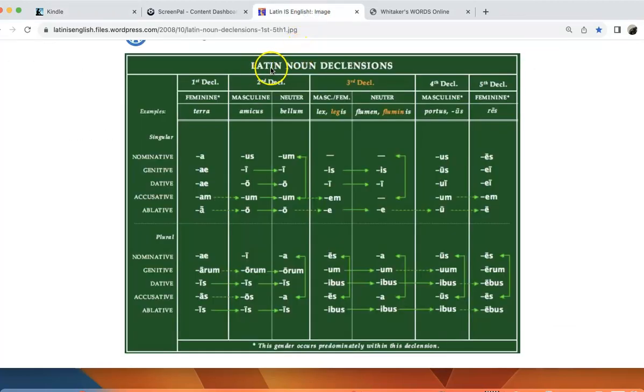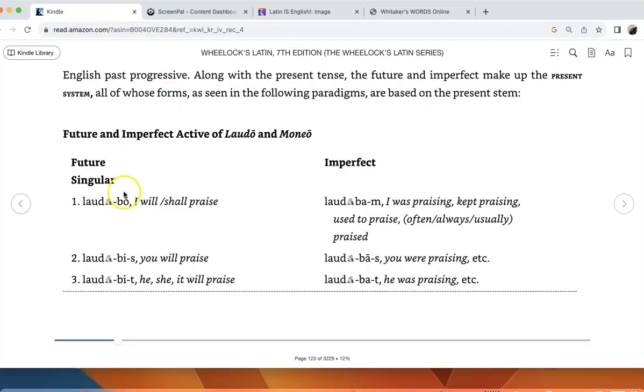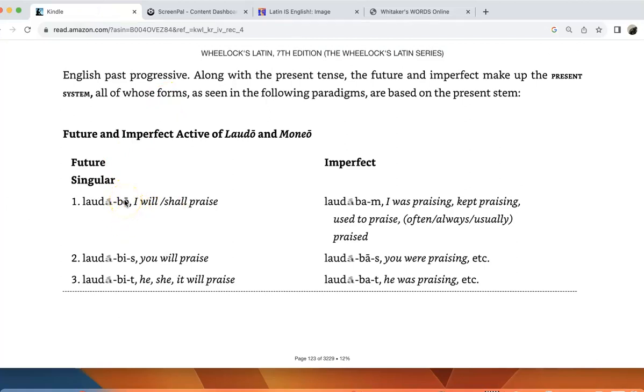We've talked quite a bit thus far, and we'll continue to do so, about Latin noun declensions and how Latin nouns and adjectives have endings which determine its part of speech or its meaning in a sentence. And so it's important to note that nouns have declensions or parts of speech, but verbs have tenses. And we need to be able to distinguish between the two.